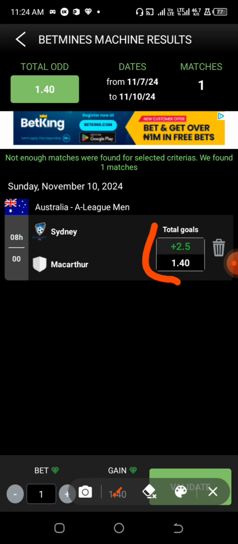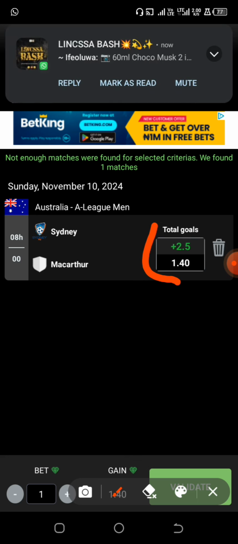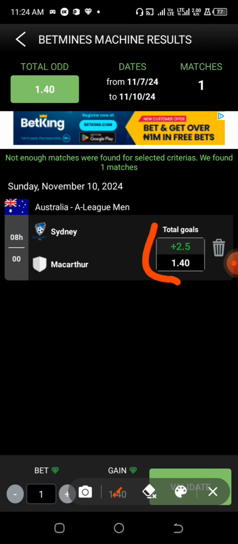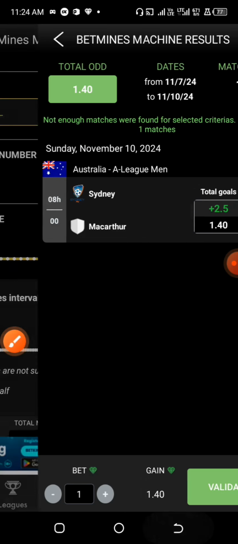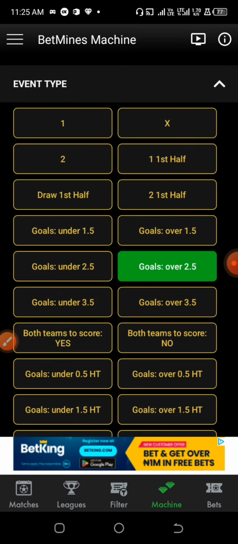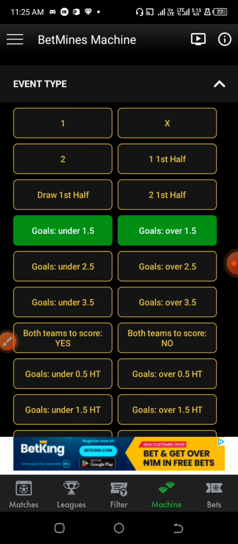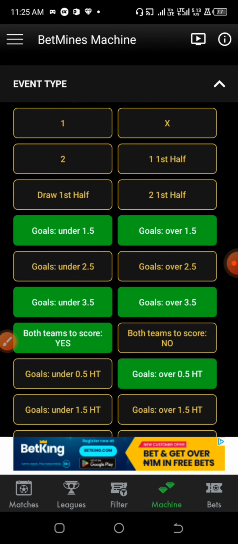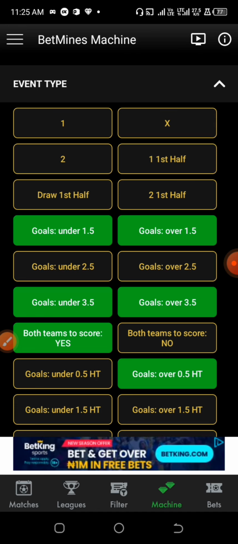And also the ChatGPT app, or the AI app that I use, validated it as over 2.5 goals. Anyway, this is how to make use of this particular platform. But I won't always advise you guys to go for anything at 75%. Always go for something around 80 to 100, and in case you want to go for any market here, make sure that you apply 80% and above. Using that 75%, sometimes it can work, but sometimes it may not really work.